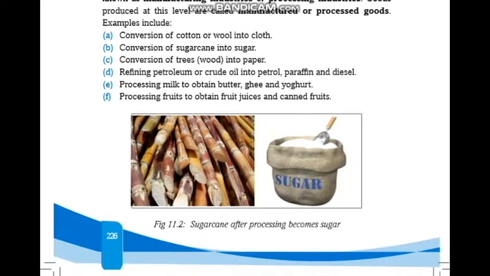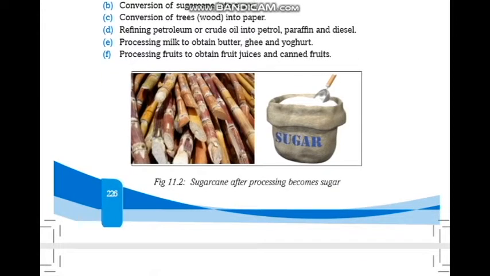There are many different examples that come from this. For example, conversion of cotton or wool into cloth. They take cotton and turn it into clothes. Conversion of sugarcane into sugar. They take wood and turn it into paper. Refining petroleum or crude oil into petrol, paraffin, and diesel.